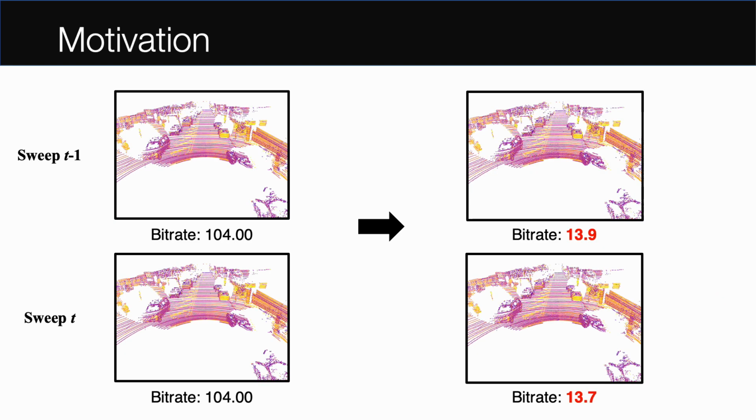We make key insights that we can model both sparse spatial structure and temporal redundancy of LiDAR point cloud sweeps using deep neural nets. From these motivations, we present MuSCLE, a novel compression algorithm exploiting spatial temporal relationships across multiple LiDAR sweeps to reduce the bitrate of both geometry and intensity values.